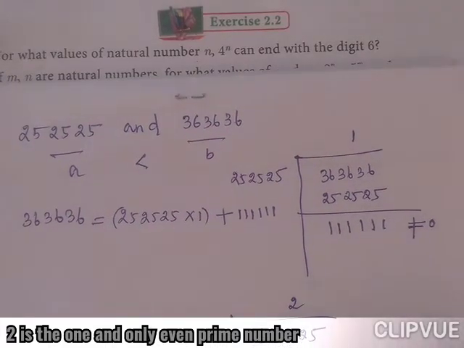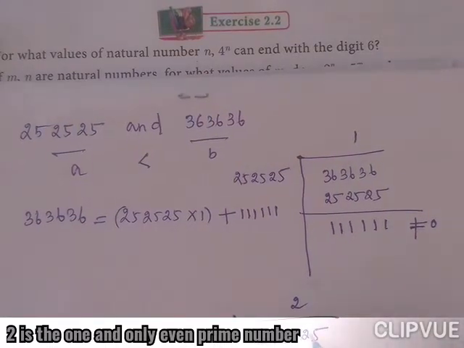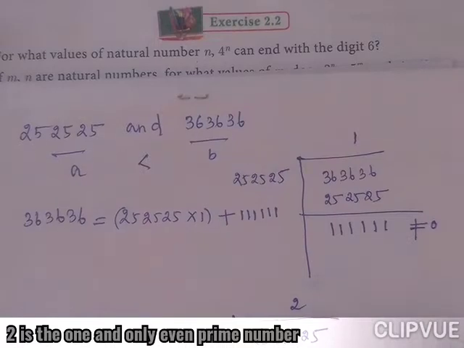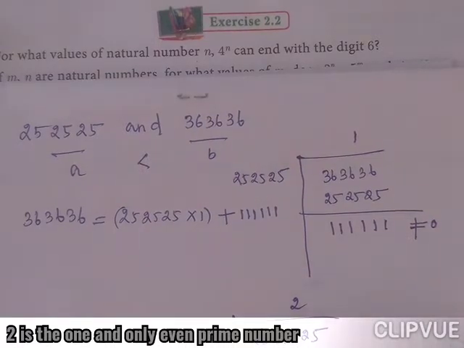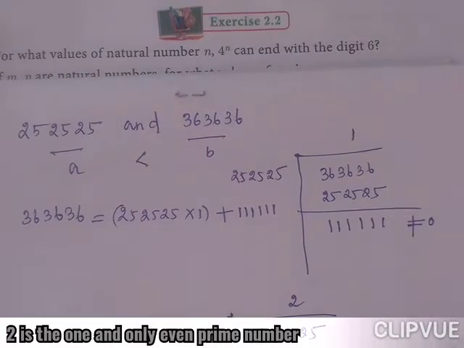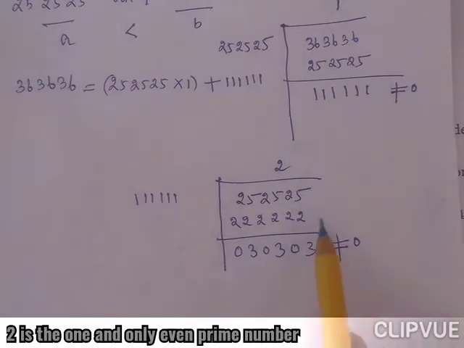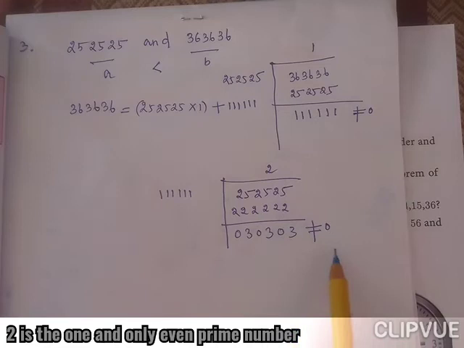So what do we get? 2, 2, 2, 2, 2. 5 minus 2 is 3, 5 minus 2 is 3, 5 minus 2 is 3. It also does not leave the remainder 0.